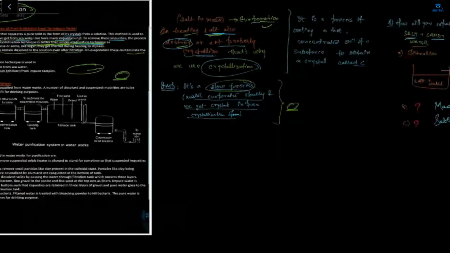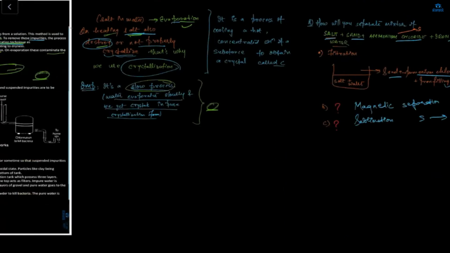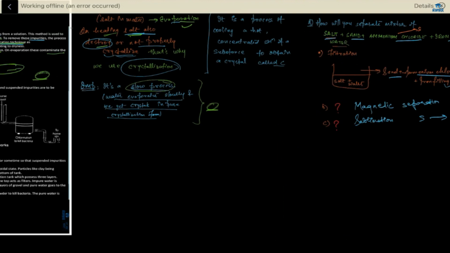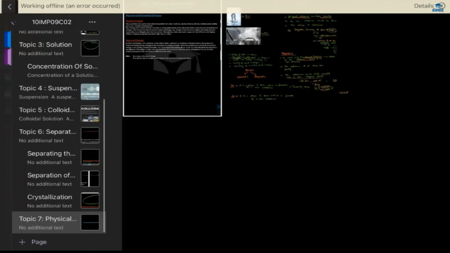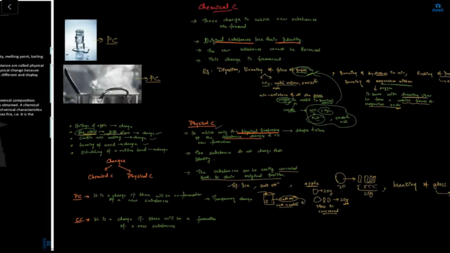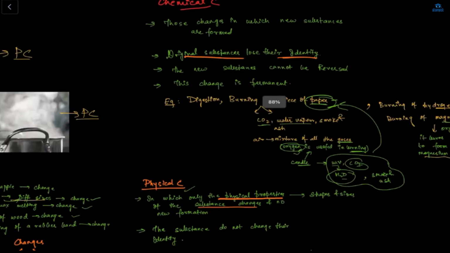What is the difference between crystallization and evaporation? In crystallization, we get the actual crystal, but in evaporation, we won't get the actual crystal. We won't get completely pure substance in evaporation, but in crystallization, we get completely pure. And this was our last topic, the physical and chemical changes.